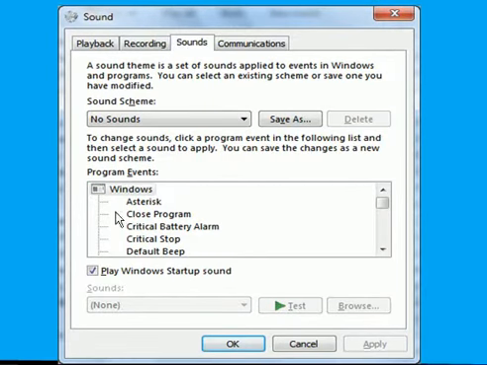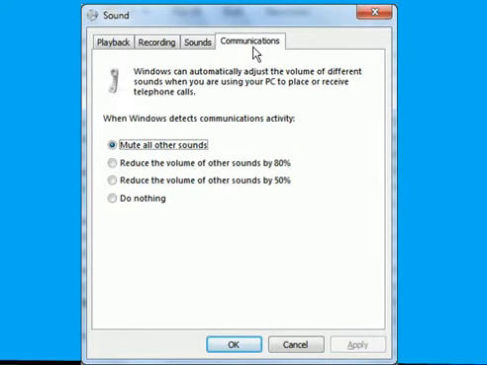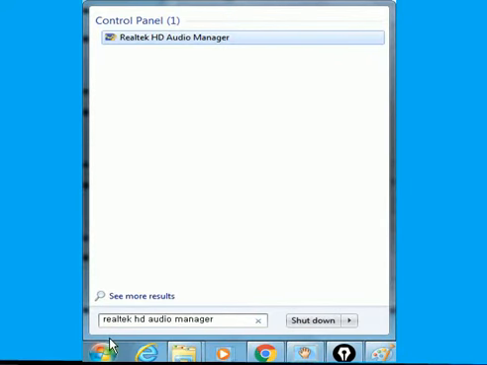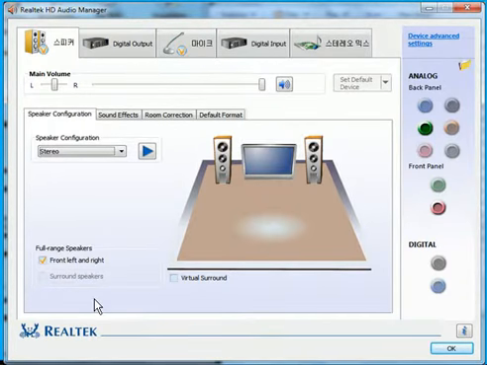You go to sounds. This is fine. Play Windows startup sound. No sounds for the sound scheme. And my communication was fine. Mute all other sounds. I go back to the start key and start button, and I key in Realtek HD Audio Manager. There's my guy. I clicked on him. I get this screen.